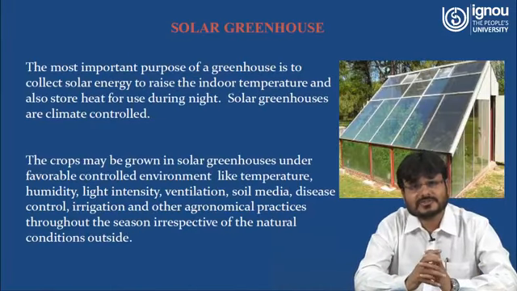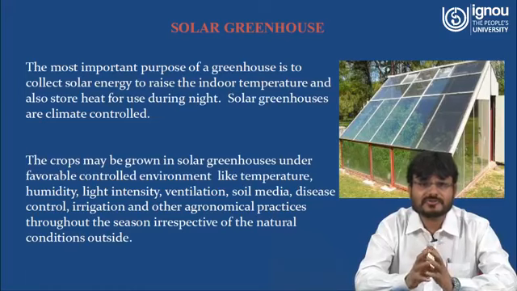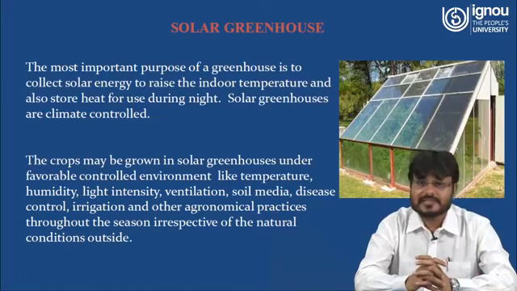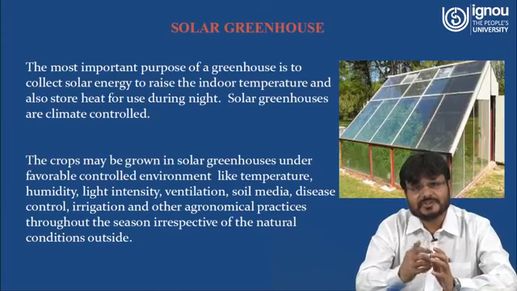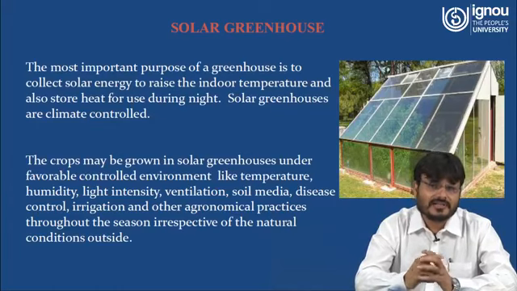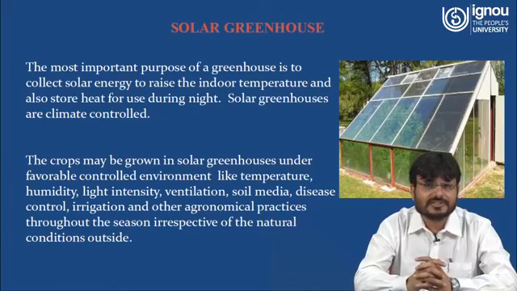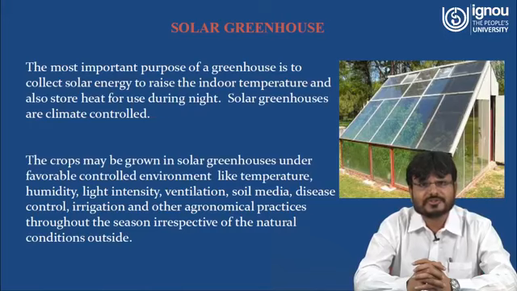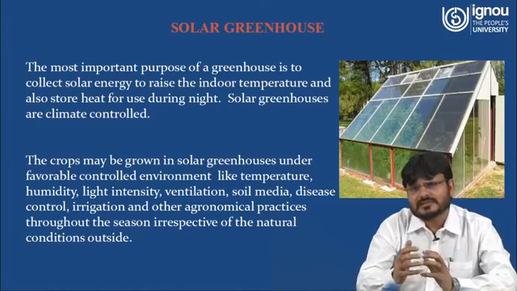Now we have to understand the solar greenhouse, because a solar greenhouse works on the principle of the greenhouse effect. So this effect can be used for some useful purpose, in the solar greenhouse. Here you can see in this picture what a solar greenhouse is. The most important purpose of a greenhouse is to collect solar energy, to raise the indoor temperature and also store heat for use during the night. Solar greenhouses are climate controlled. How can the heat be increased inside this greenhouse?